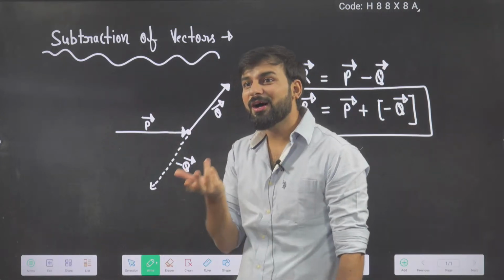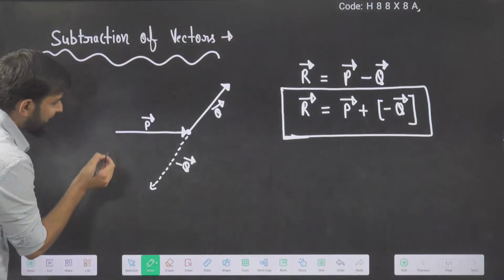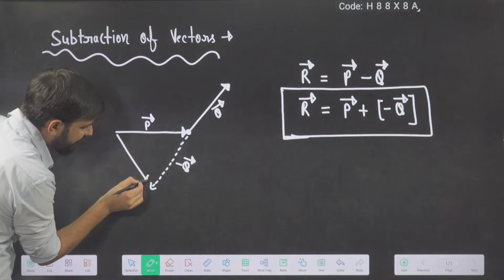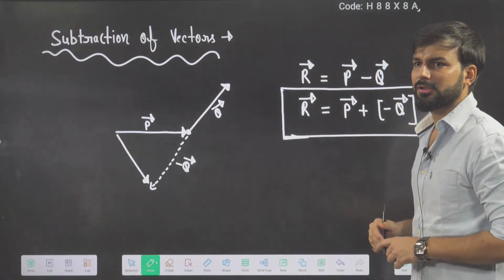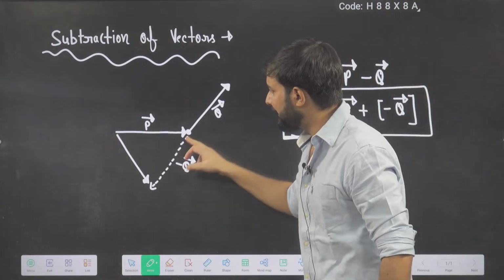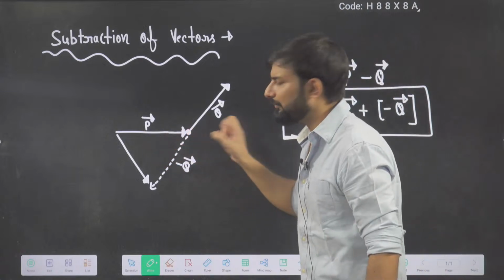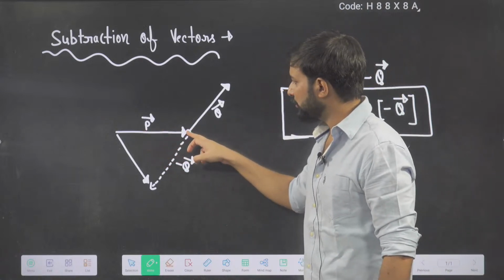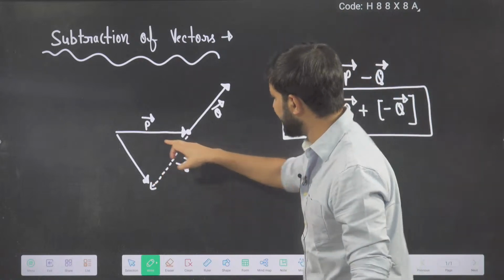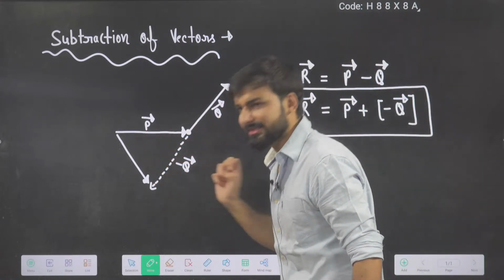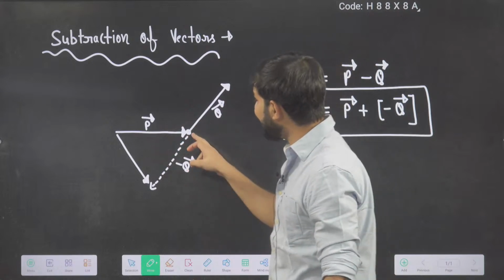Again triangle law. So again I will use the triangle law. What is the triangle law of vector addition? The two given vectors will be considered as the two sides of the triangle, taken in the same order. Look, one side is this, one side is this. One side is P vector, one side is minus Q vector, and they are taken in the same order.